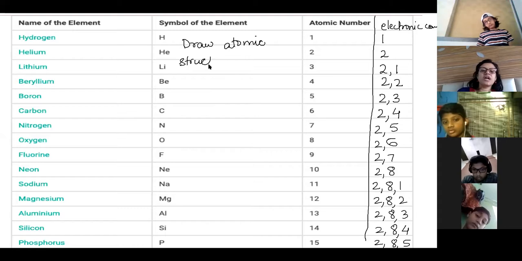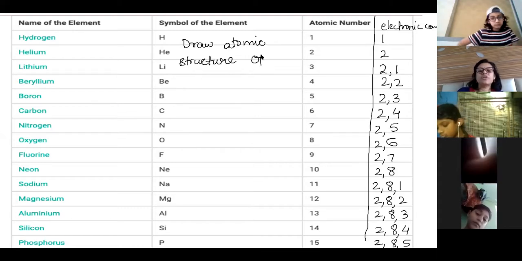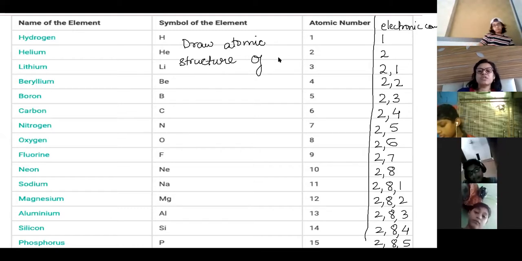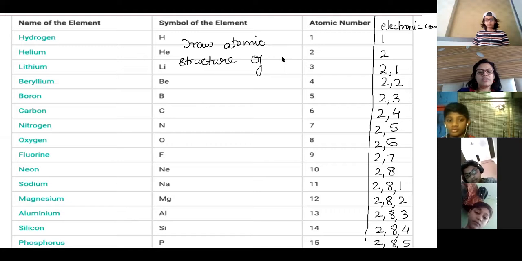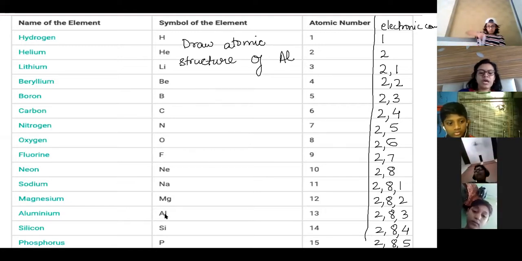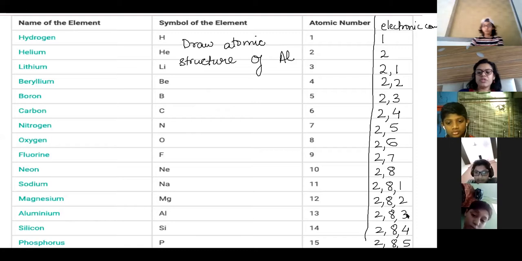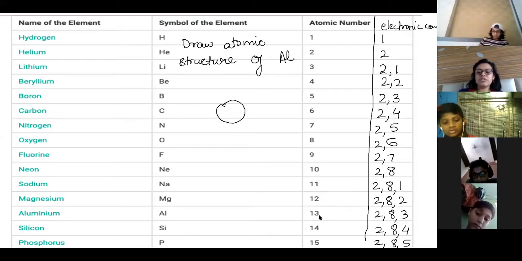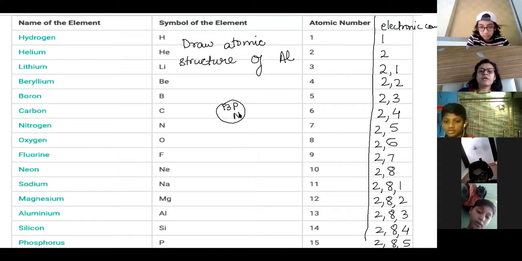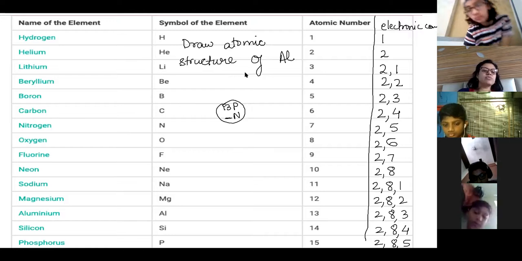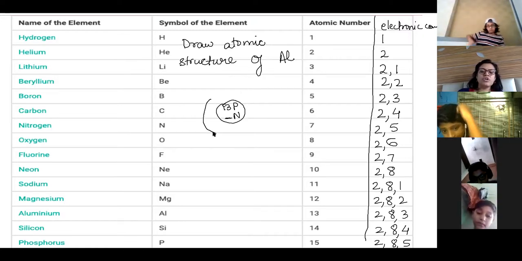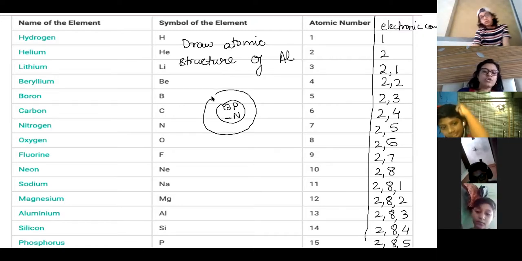Suppose the question is: draw the atomic structure. Atomic structure means the structure of an atom. Suppose I ask for aluminium, which is 2, 8, 3, 13. First I draw 13 protons. Atomic number I won't give, but I'll give the mass number, so you will find out. Then with a compass you will draw the shells.